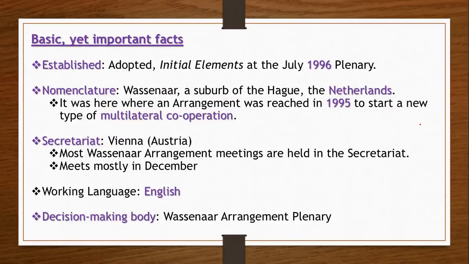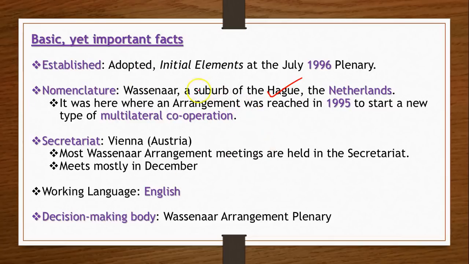Netherlands, of course, is a country, and Hague is a very big city of Netherlands, and a suburb of this Hague is called Wassenaar, because this whole thing took place here. The arrangement meetings and things like that took place here. That is the main reason why this arrangement is known as Wassenaar Arrangement.